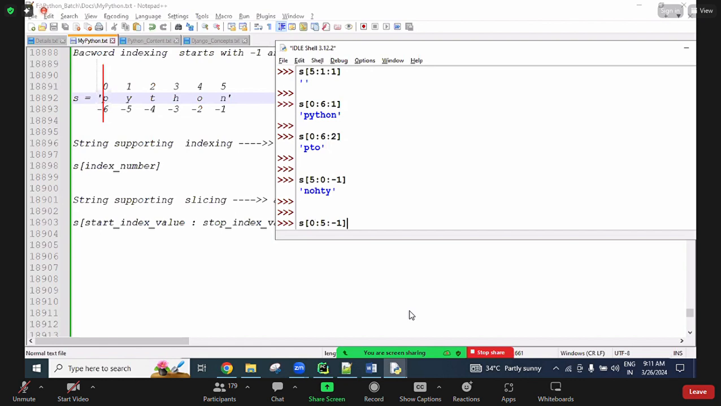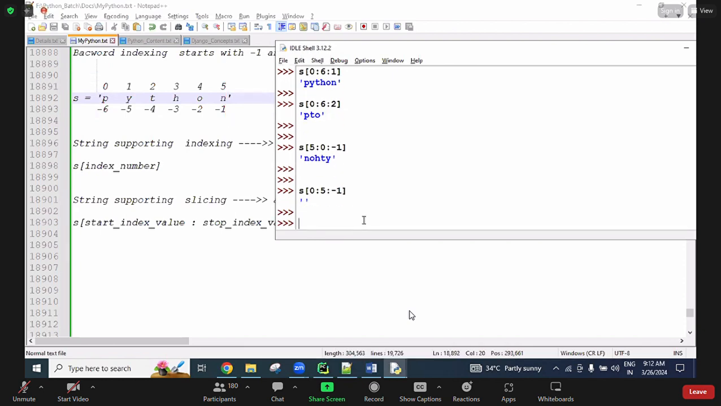Starting 5, okay, and here onwards, because of this negative number, we are looking for left side direction. But here, for the end value, right side direction is there. So this is not possible. That's why we are getting an empty string. Okay, this you need to remember.